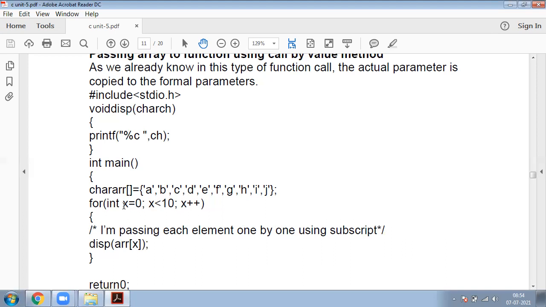Int x equal to 0, x less than 10, x plus plus. Open brace. Here I am displaying all these values. Disp function name, arr of x. Close brace.